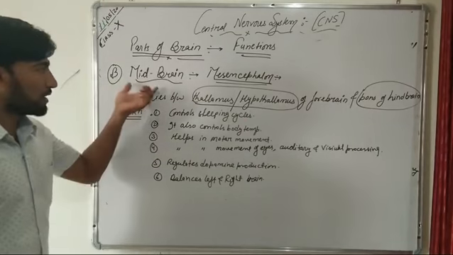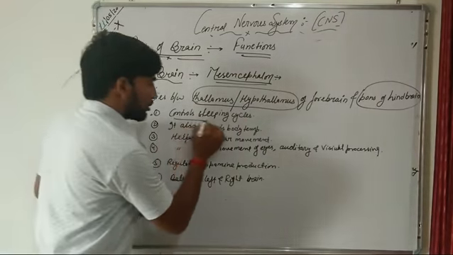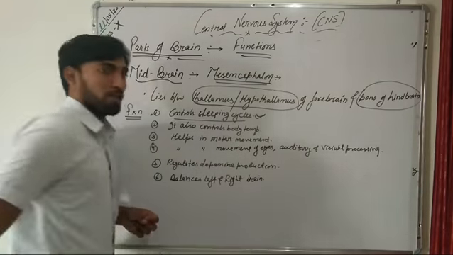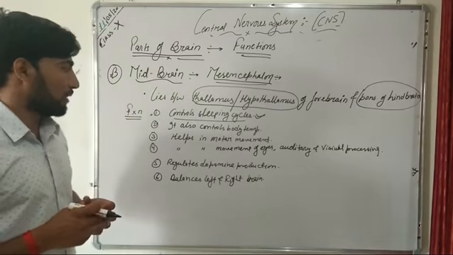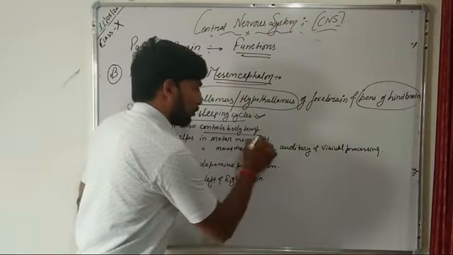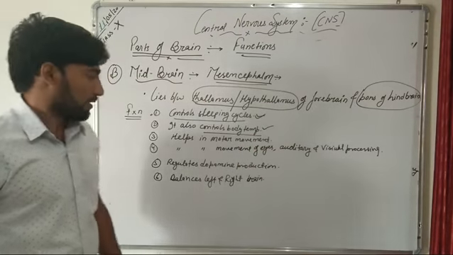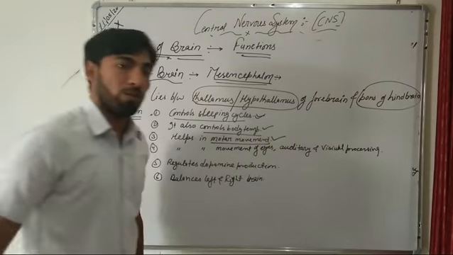Now come to the functions of the midbrain. This midbrain controls our sleeping cycles. So our sleeping process is controlled by our midbrain. Secondly, it is also responsible for controlling our body temperature. Third, it helps in our motor movements related to our nervous system.